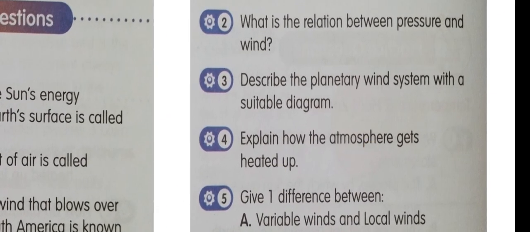What is the relation between pressure and wind? Wind blows from high pressure to low pressure areas. The higher the pressure difference, stronger is the wind speed. Cyclonic storms occur when an intense low pressure system develops. If the pressure difference is less, there will be a mild breeze. Got it? Now question number 3, describe a planetary wind system with a suitable diagram.